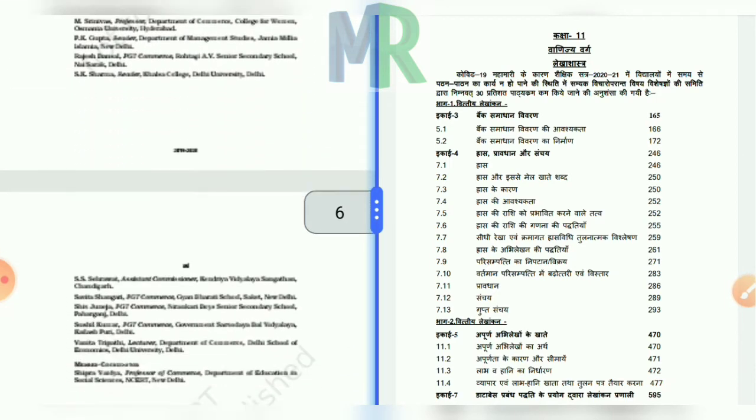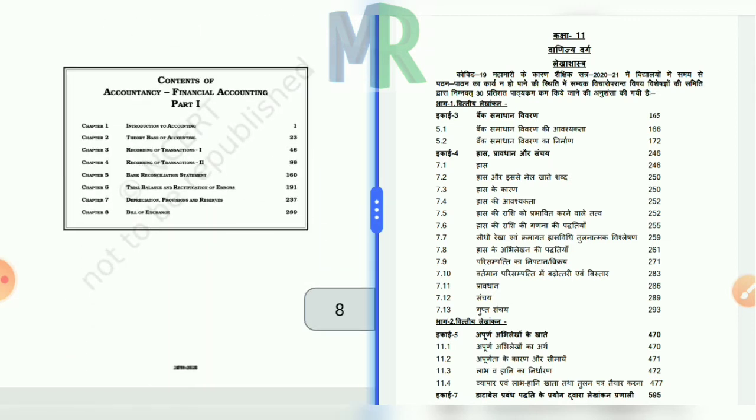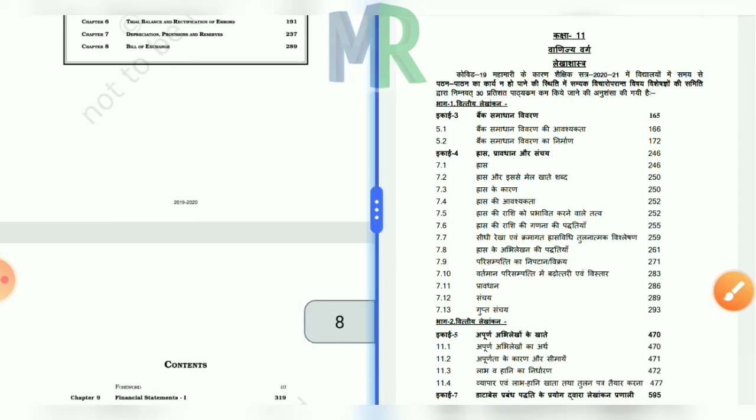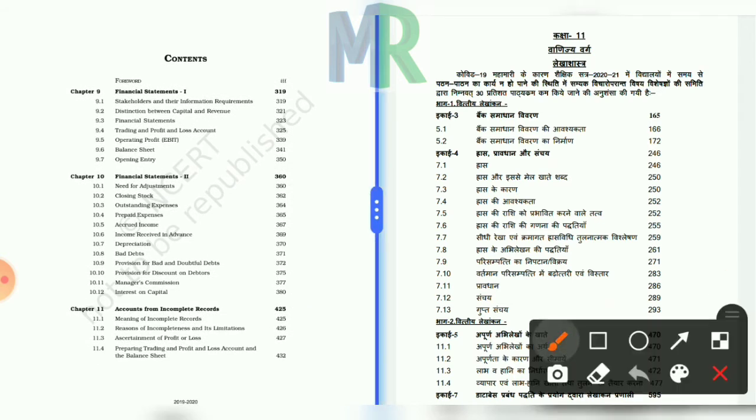As you can see on the left page, which is scrolling down, that's the first part syllabus, as we discussed earlier. Now we will discuss the second part syllabus. As you can see on the left page, there are contents written, with some chapters, chapter 9, 10, 11 and so on.